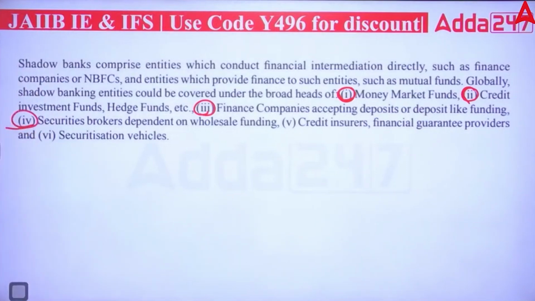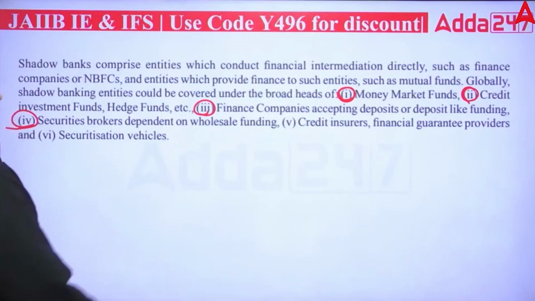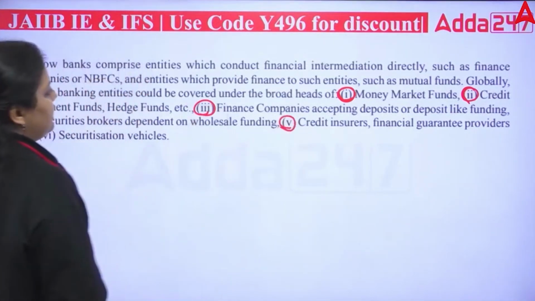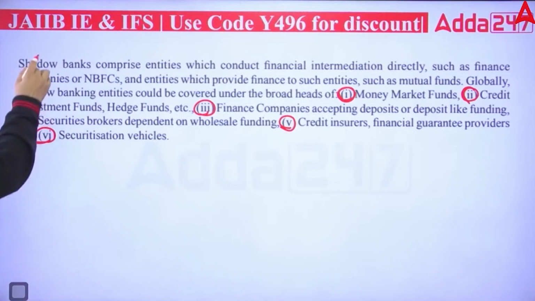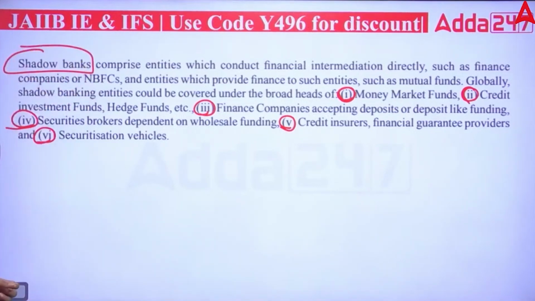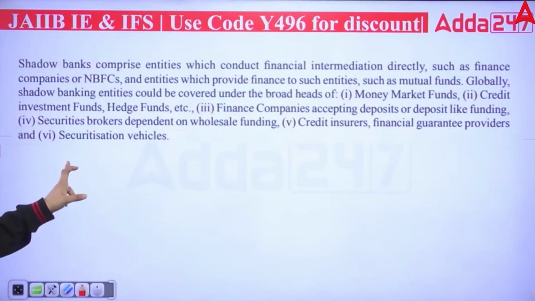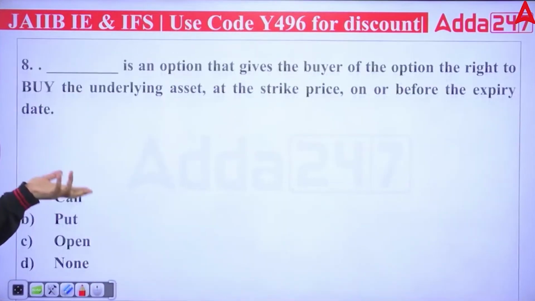Then securities brokers dependent on wholesale funding. Then credit insurers, financial guarantee providers. Then securitization vehicles. They all are part of shadow banks. So do remember, there are 6 categories that are globally defined as shadow banking services.